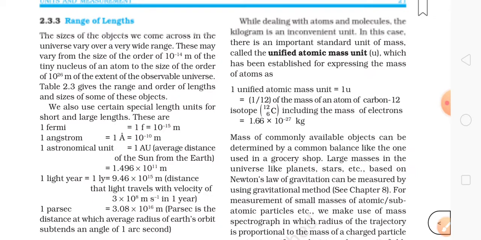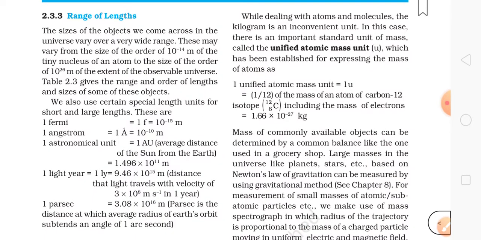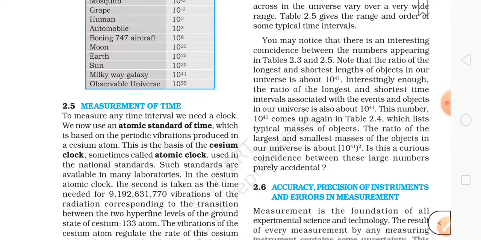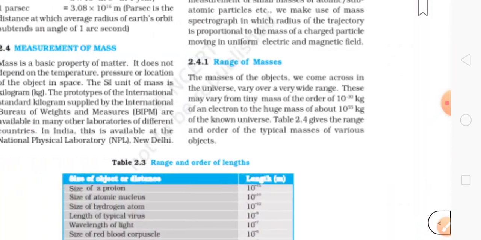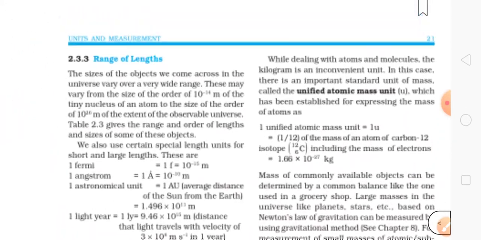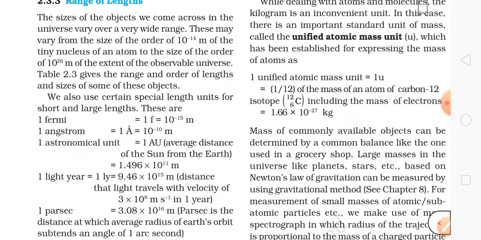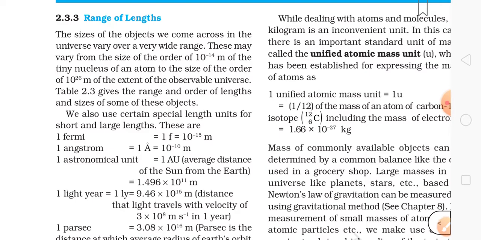Okay, next I'm going to range of lengths. I don't think it's really important, but still I'm reading this thing. The most important thing is the later part of the chapter, that is here: errors, then dimensions, dimensional analysis will come. So these are important, but here this is less important, but still we should read these things once.